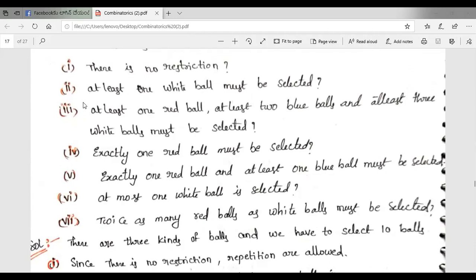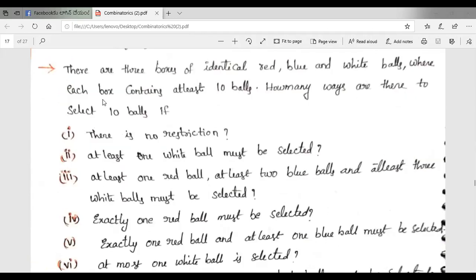So these are the questions under the given data. There are 3 boxes of identical red, blue and white balls. Identical means similar, exactly alike, where each box contains at least 10 balls.